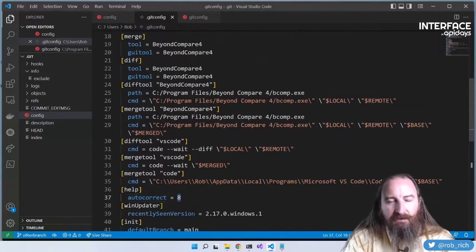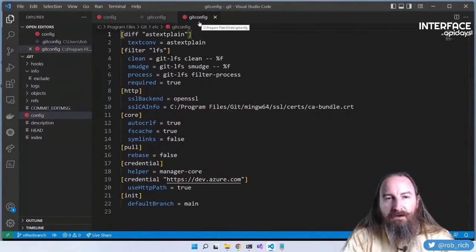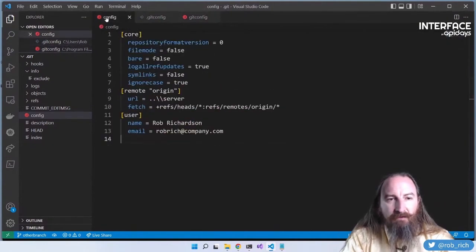Autocorrect in 0.8 seconds. So we've got the global git config that is user specific that overrides the system git config from when we installed Git, and we have a repository specific config that overrides those settings. We could think of this kind of like a stained glass. The first time it's set, that's the details that we've got in here. So we got to take a look at those ones.